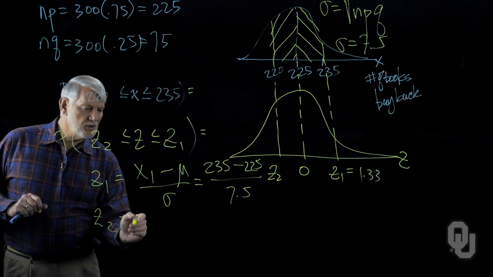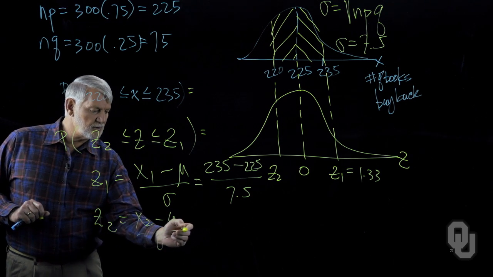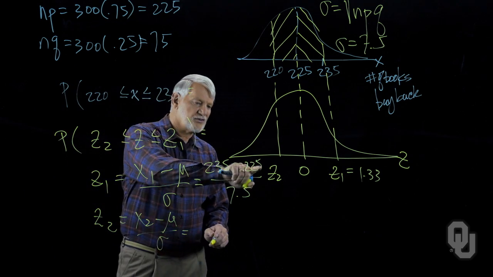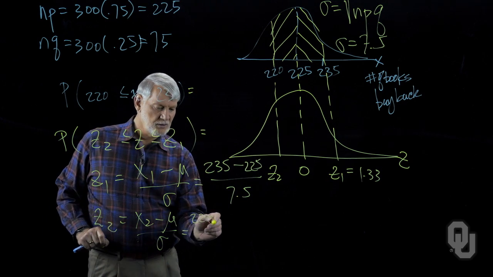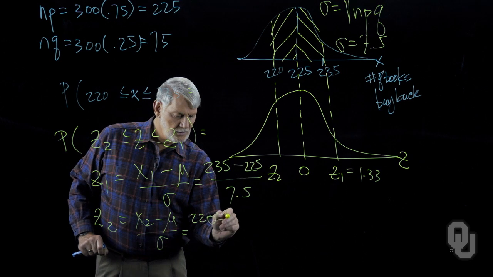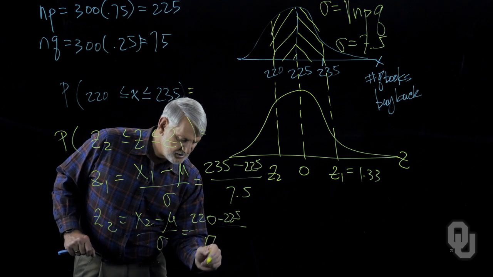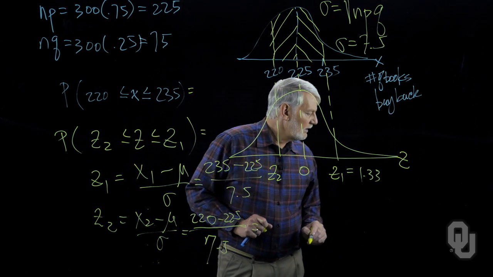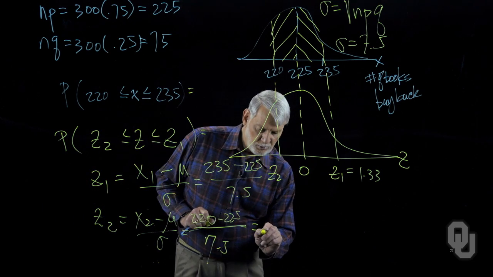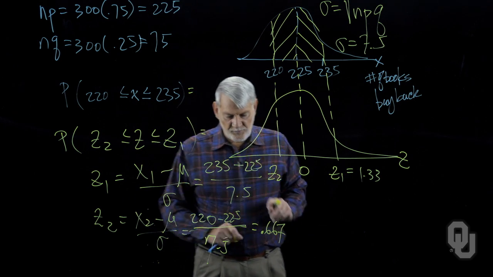We do the same thing over here. I've got z2. In this case, it's going to be x2 minus mu divided by sigma. Here's our x2, which is 220. So 220 minus the mean, 225, divided by 7.5. And this one here is going to be equal to 0.667.